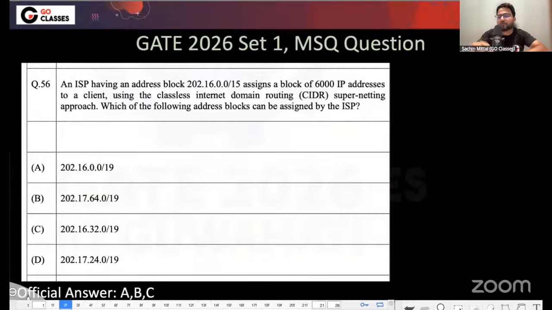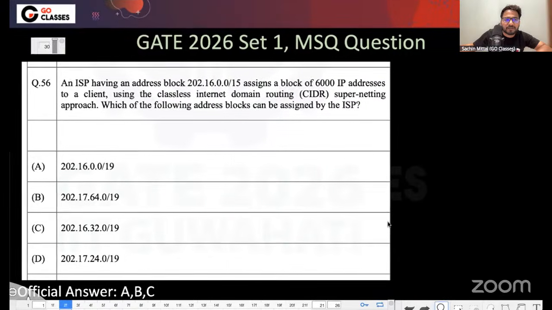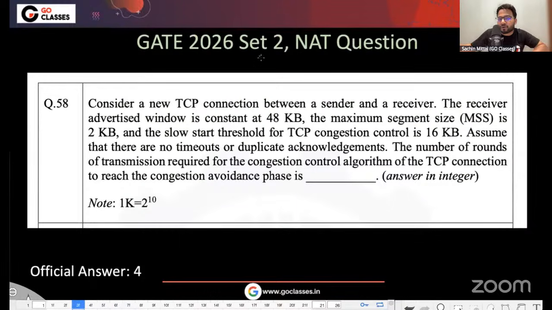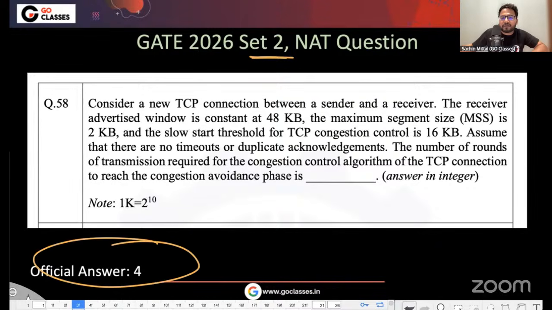The first question is from GATE 2026 set 1. It was an MSQ question, and the official answers given were ABC. So we will discuss what the possible answers could be. Here I will also discuss with standard book references. I will also discuss the set 2 question, which was a NAT question. The official answer here is 4, and for this question also I will discuss with multiple standard book resources.